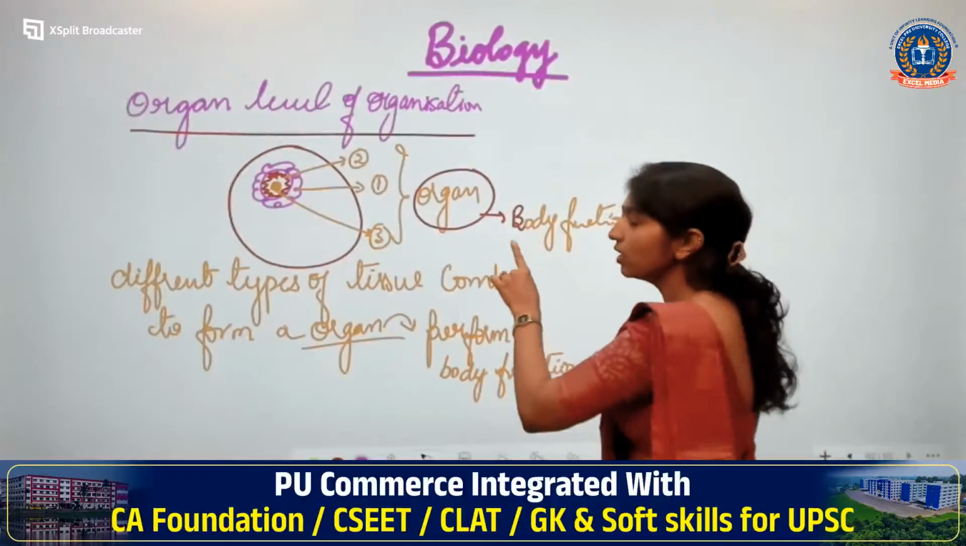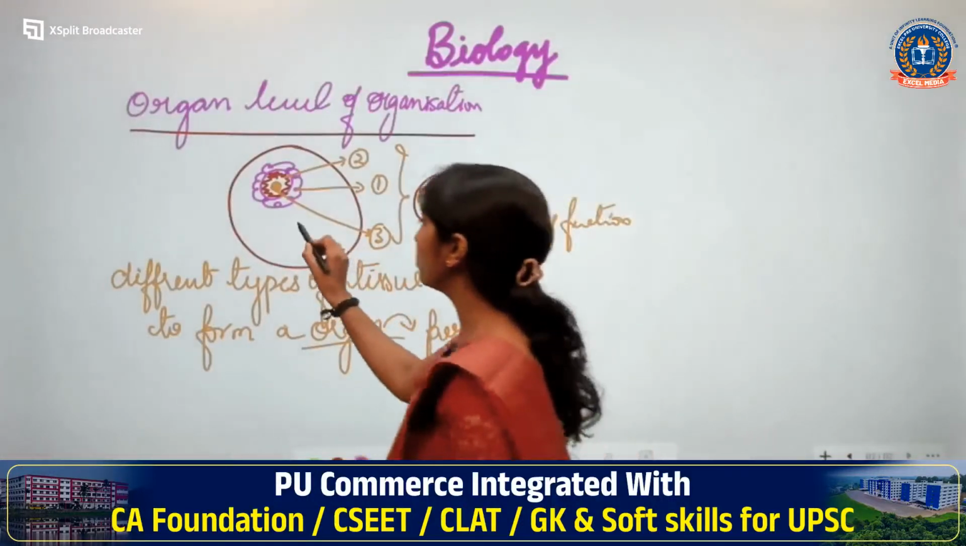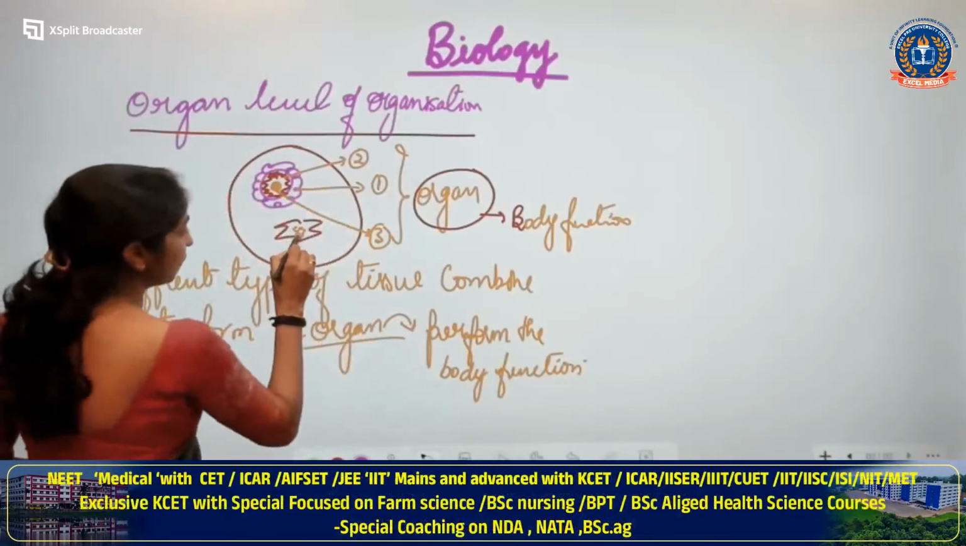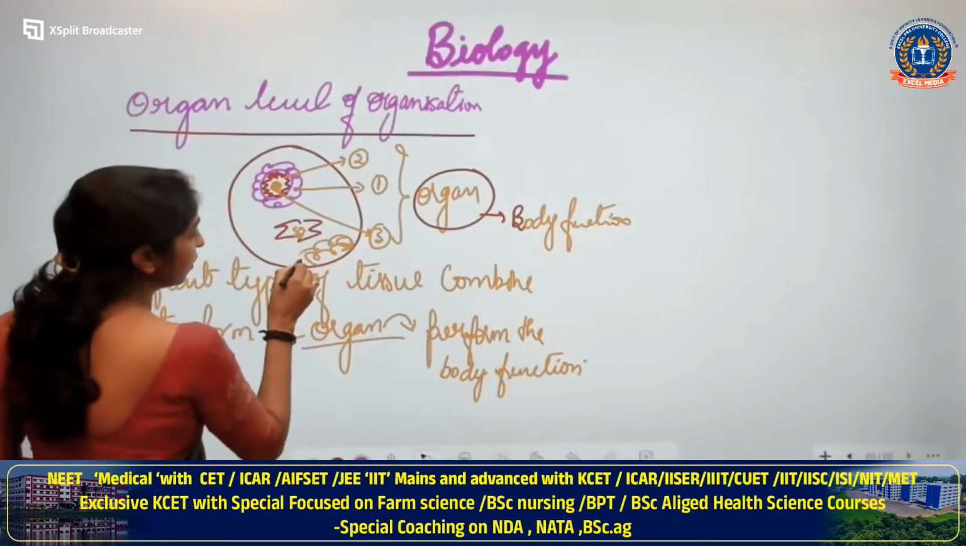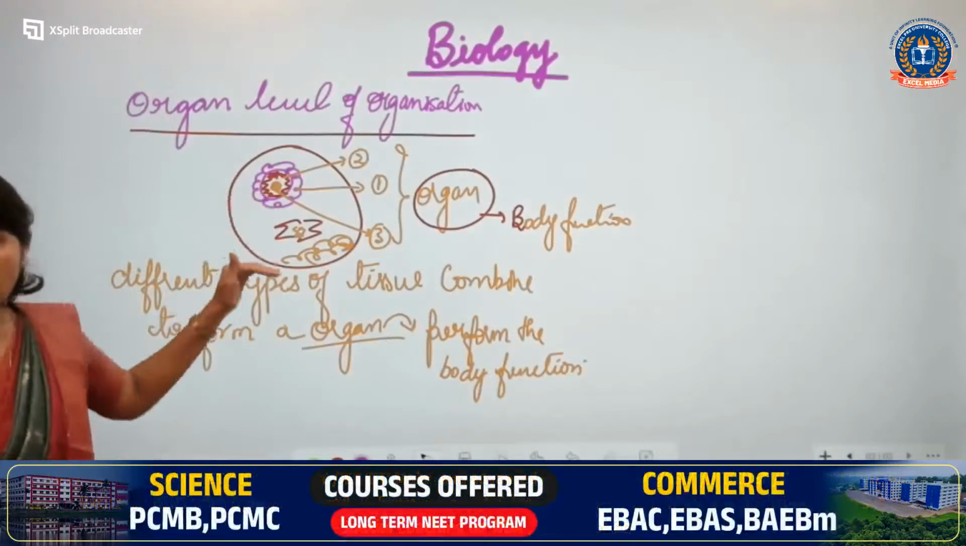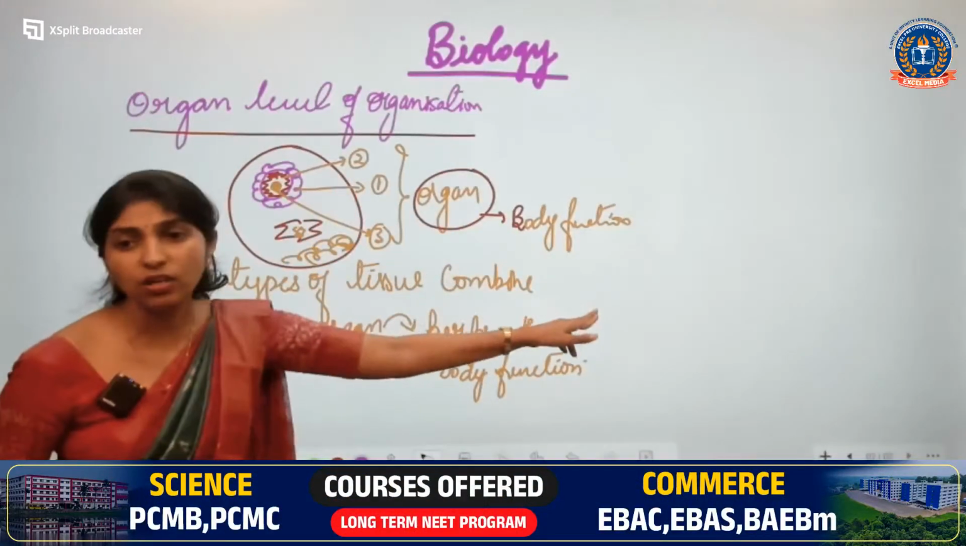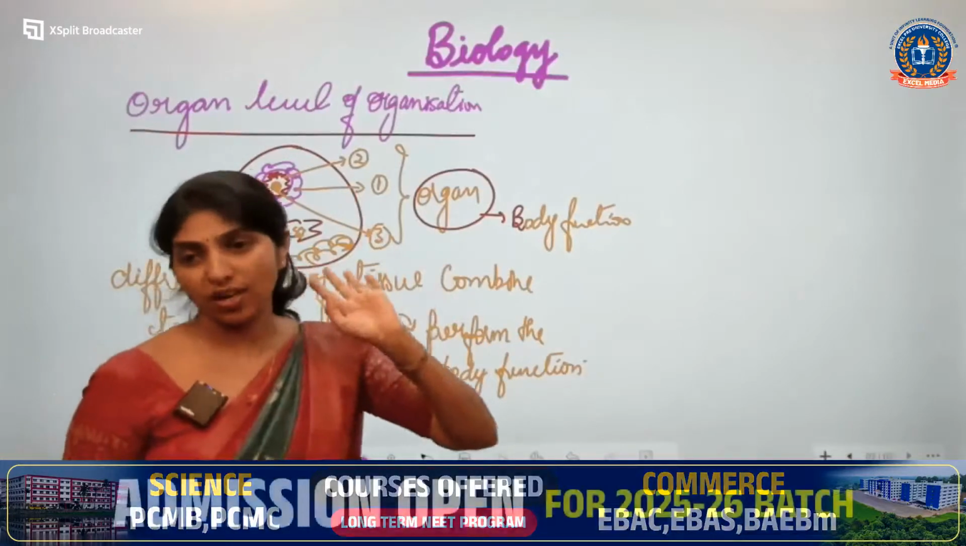There is not only one organ in a body. There will be one more organ. If this is one more organ with different types of tissue, this will be one more organ with one more set of different types of tissue. Okay, so there are different organs, and each organ has to perform a body function.